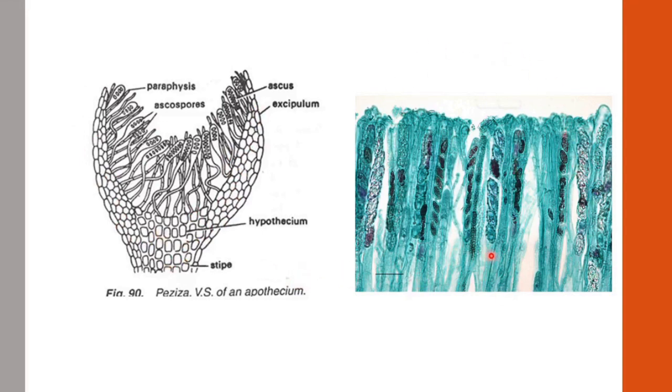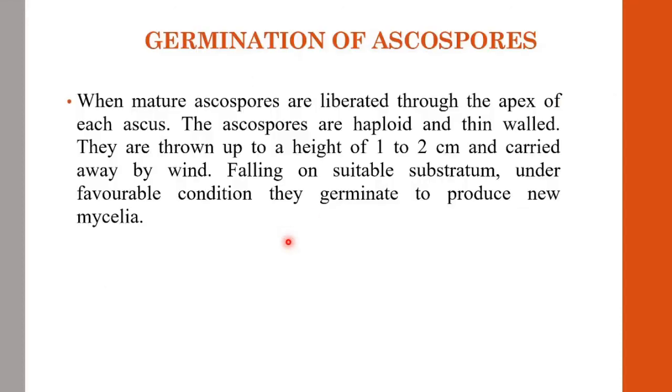And this is the microscopic image of asci showing 8 ascospores intermingled with the sterile paraphyses. After maturation, the ascospores are liberated through the tip of the ascus, and each ascospore is haploid and thin-walled. They are thrown up to a height of 1 to 2 cm and carried away by wind. Upon falling on a suitable substratum under favorable conditions, they germinate to produce the new mycelia of Phaceae. So that's all about the structure and reproduction in Phaceae. Thank you for watching.